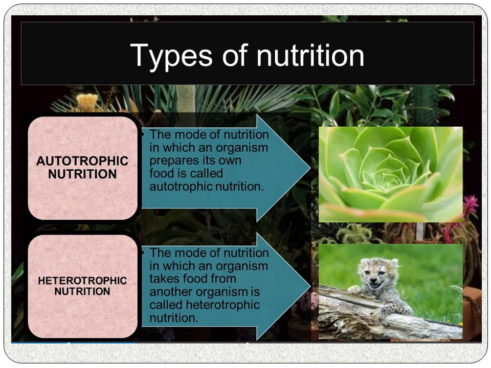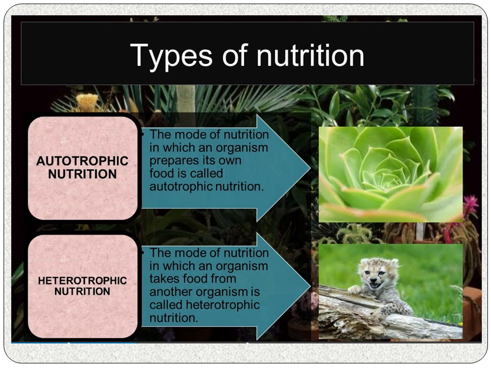What are autotrophs? Auto means self and troph means nutrition. These organisms can prepare or synthesize their food by using non-living or inorganic raw materials. Next, they have chlorophyll pigment in their body which traps and fixes the energy of the sun. So autotrophic nutrition, the mode of nutrition in which an organism prepares its own food, is called autotrophic nutrition. Examples are green plants and a few bacteria.